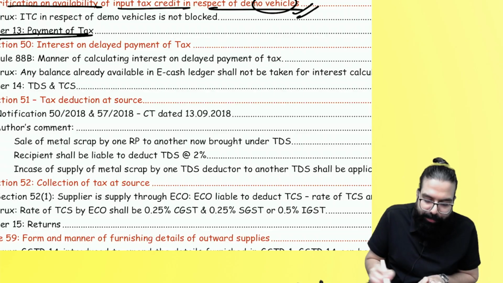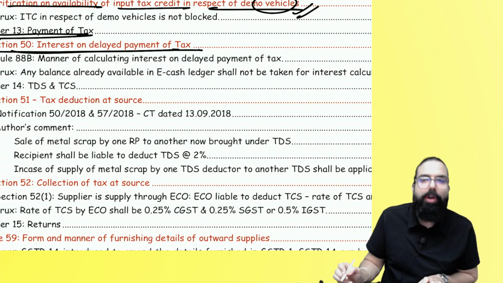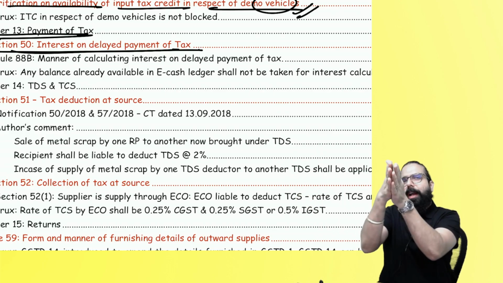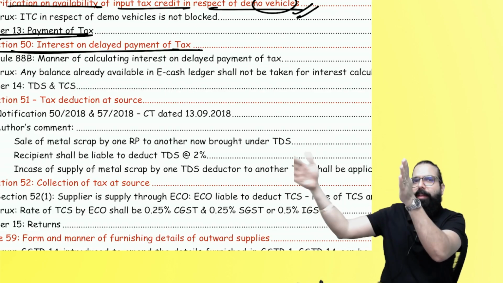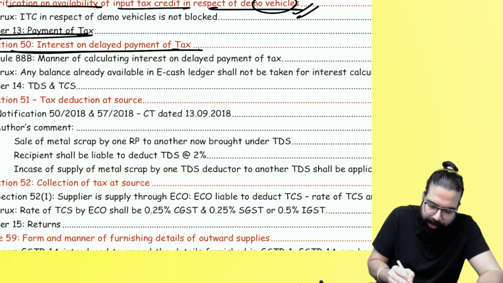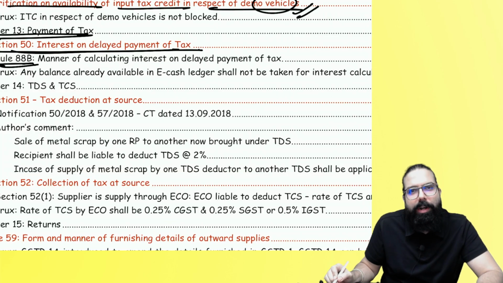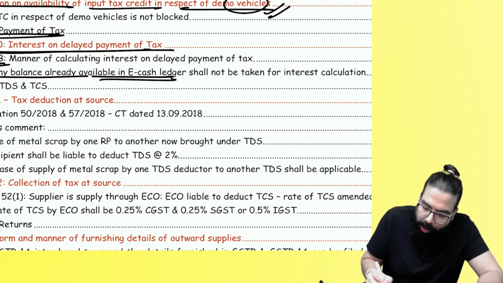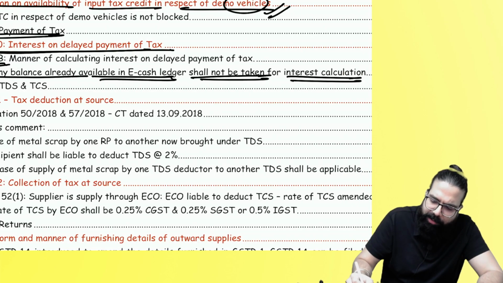The next is payment of tax. In the case of interest, they have gone ahead and told, when you are filing the return for a period, basically what they have told over here, in Rule 88B, they have made one small change. Any balance available in the e-cash ledger shall not be taken into account for interest calculation. Sir, what do you mean by this?